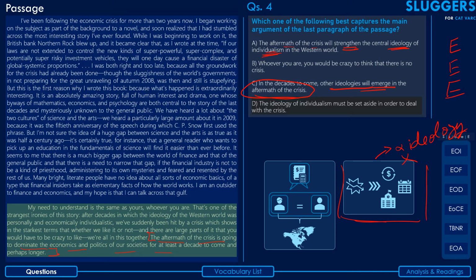Coming to the last option, it says the ideology of individualism must be set aside in order to deal with the crisis.